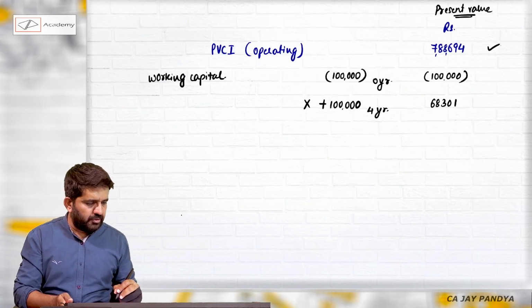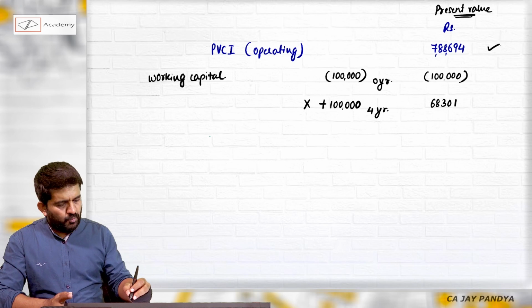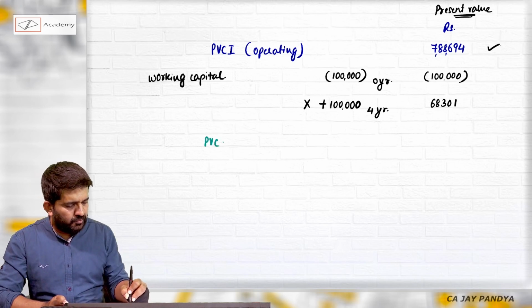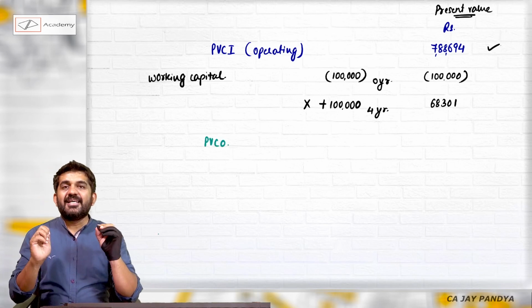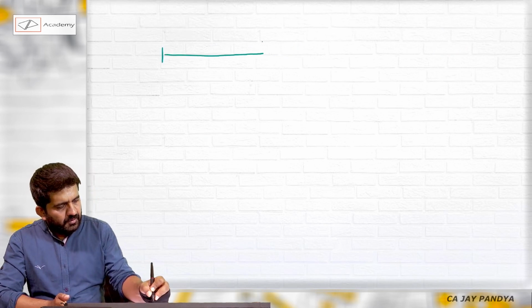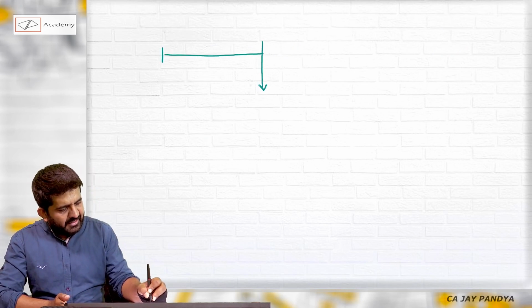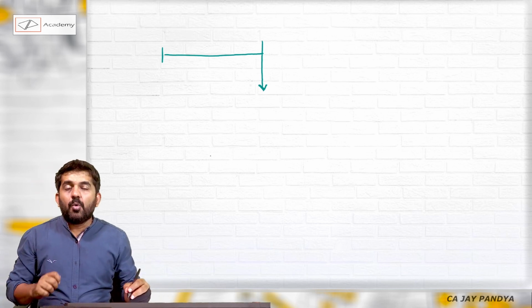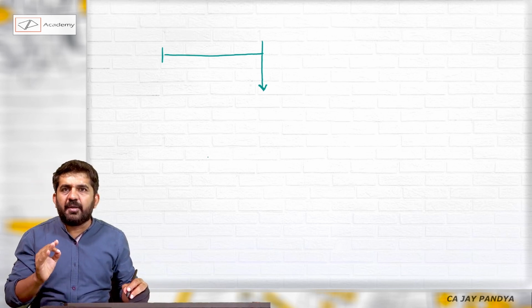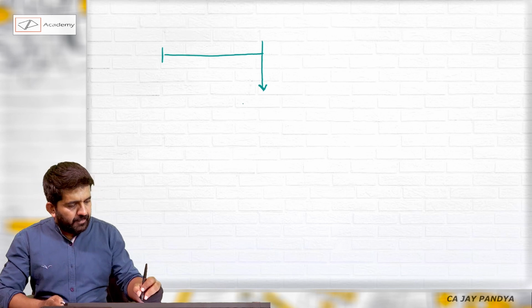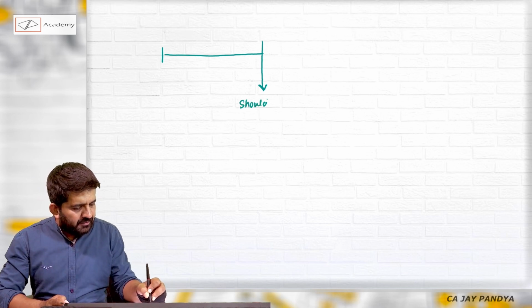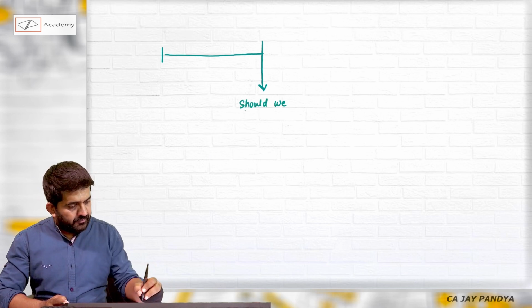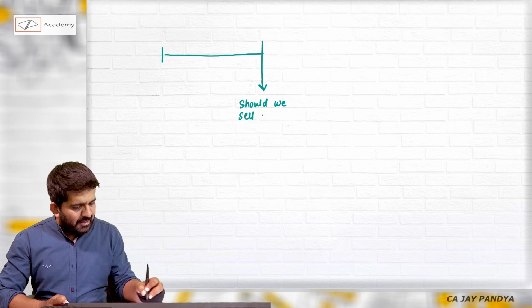Let me find out the present value of cash outflow. Please understand properly. We are taking a decision today. What decision are we taking? Should we purchase new machinery? No. Should we sell old and purchase new?